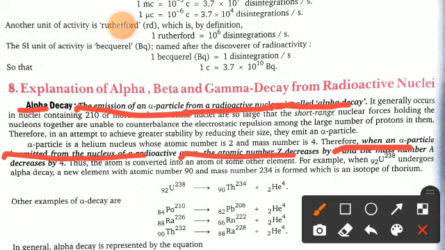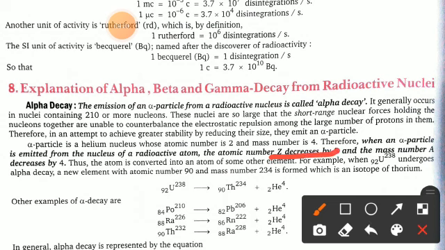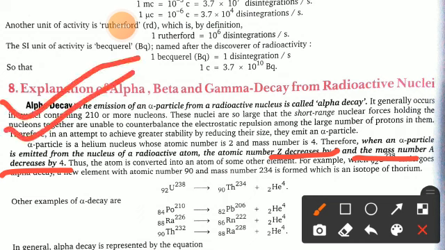Therefore, when an alpha particle is emitted from the nucleus of a radioactive atom, the atomic number Z decreases by how much? It decreases by 2 units. I already told you this in the above topic. And the mass number A decreases by 4 units. So just remember: if an alpha particle is emitted from the radioactive material, its atomic number decreases by 2 units and its mass number decreases by 4 units. Clear? Just see this example also.